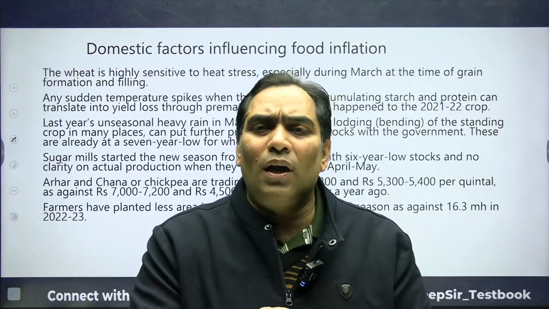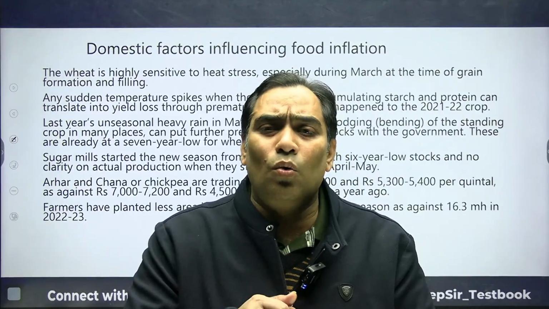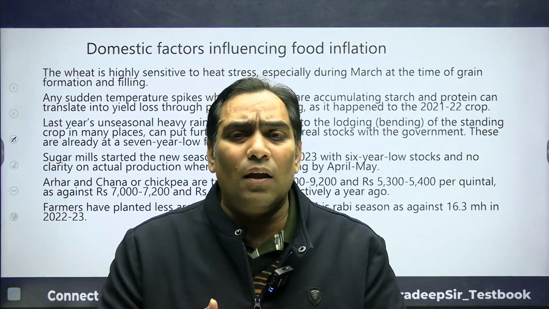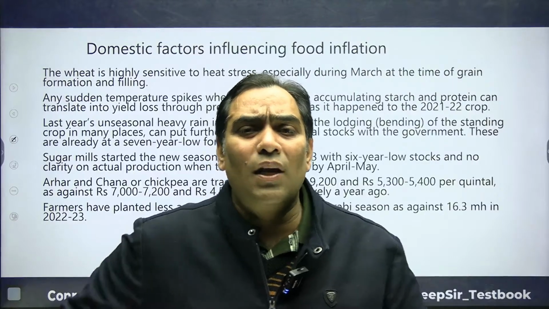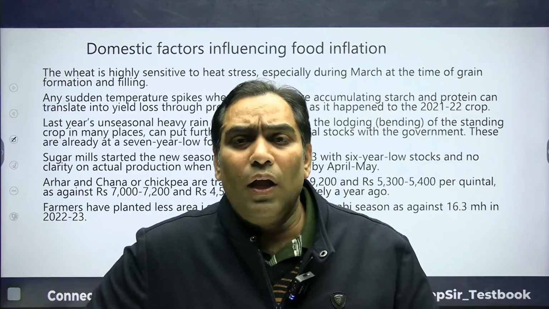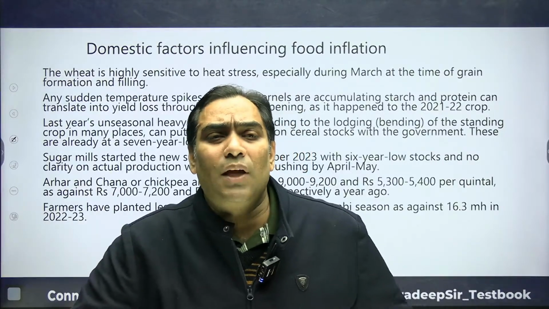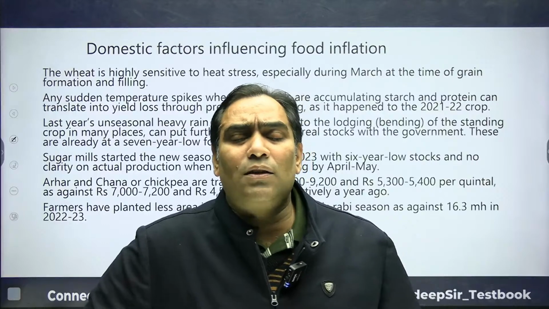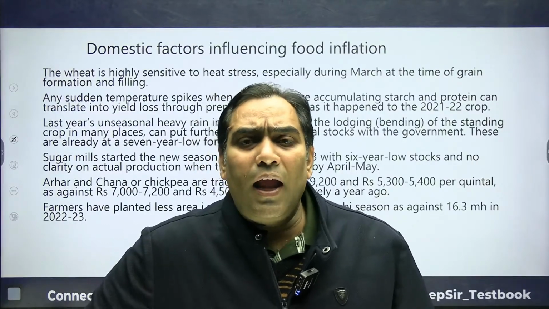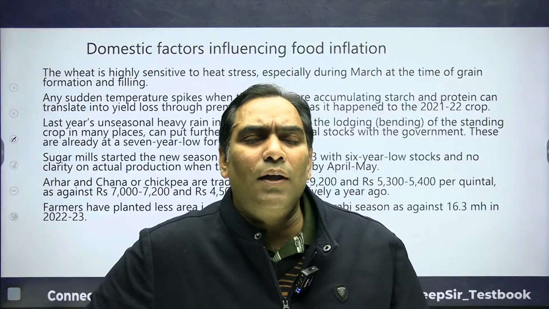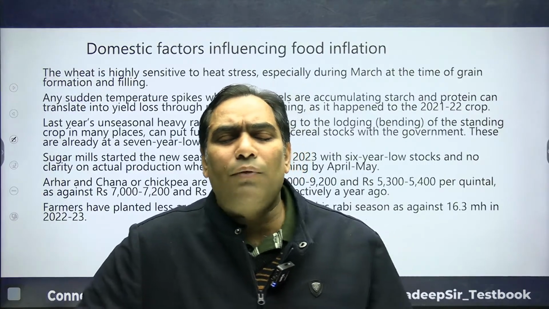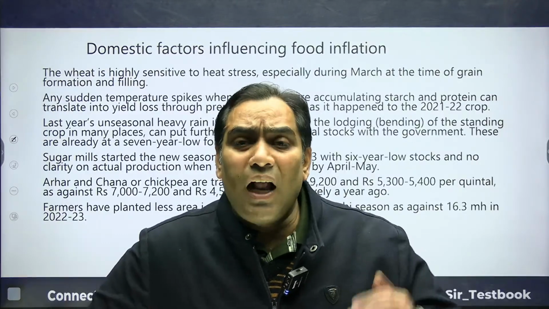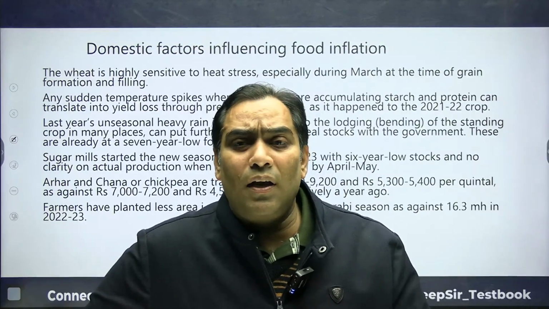Now we have to understand how food inflation is going to take place, because still in India food inflation is too high, especially in the case of cereals and edible oil. Edible oil is at 20.7%, and it has been in double digits for the last 15 months. General food inflation is just 9.5%, and cereals food inflation is 9.9%, which is also above the general food inflation in India.